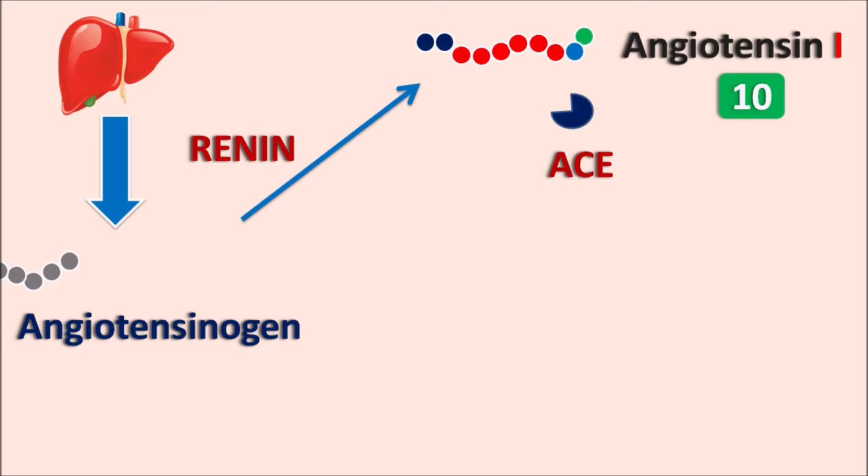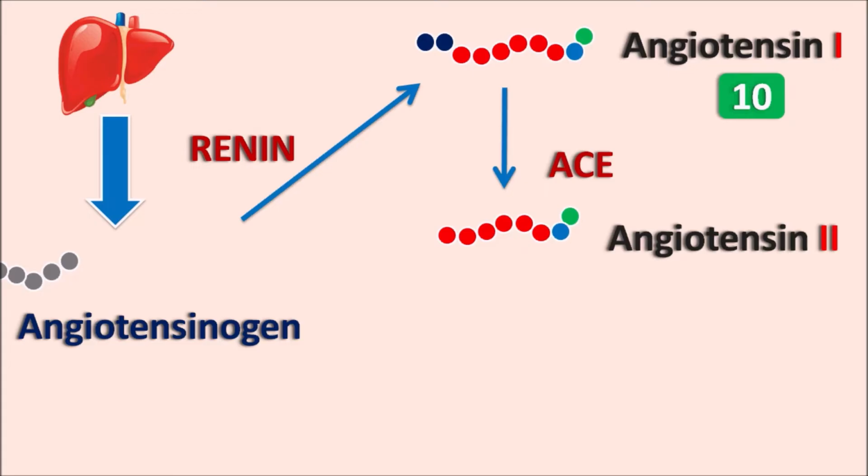Now this enzyme cleaves angiotensin I such that the last two amino acids from one of the terminals are removed and it releases one fragment. This is nothing but angiotensin II. Now this angiotensin II has 8 amino acids, so it is an octapeptide.